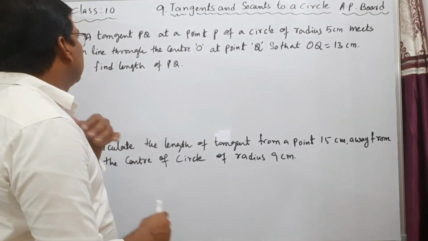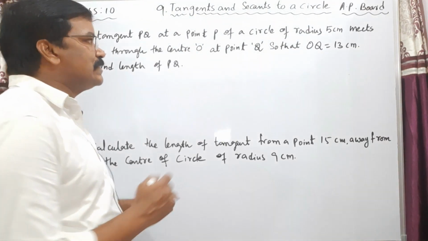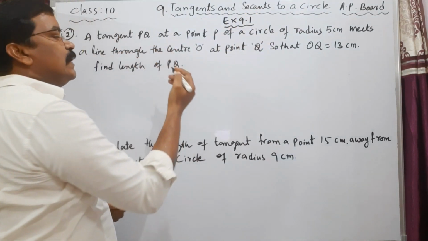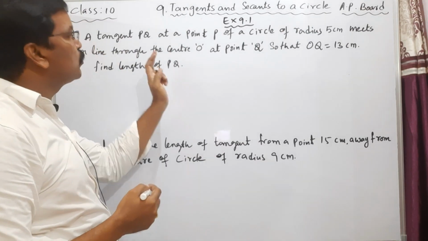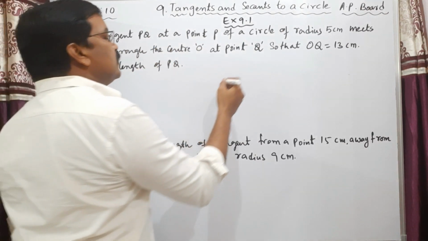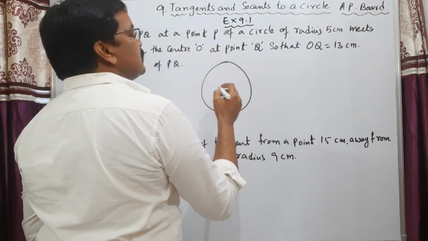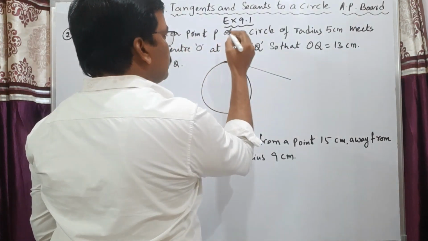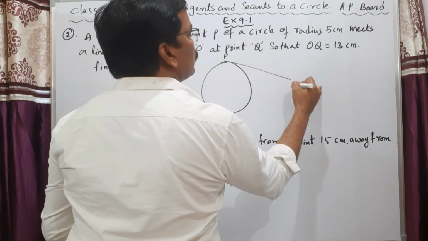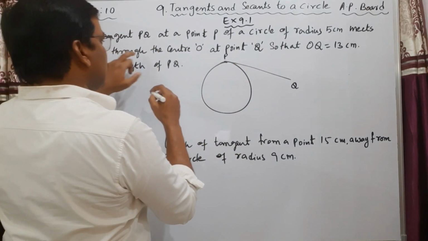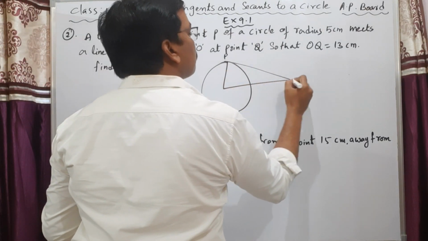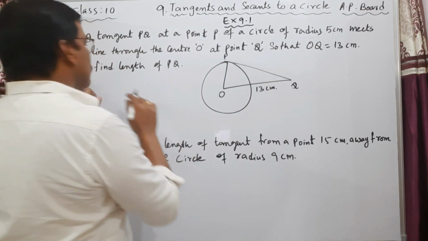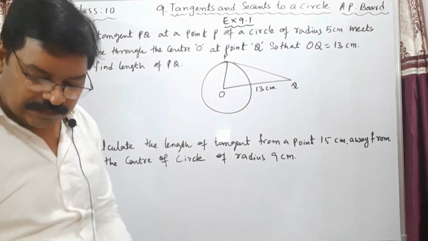Here, second question in exercise 9.1. A tangent PQ at a point P of a circle of radius 5 centimeters meets a line through the center O at a point Q so that OQ is equal to 13 centimeters. Find the length of PQ.